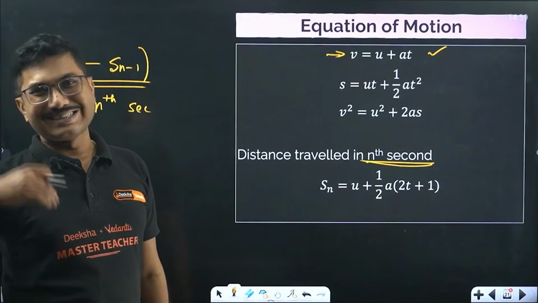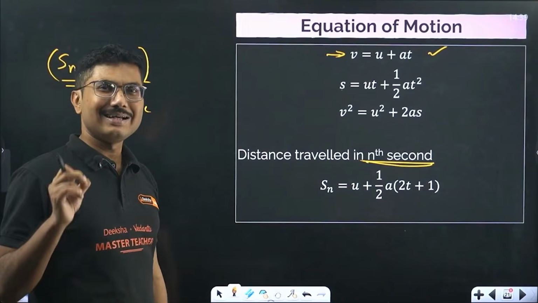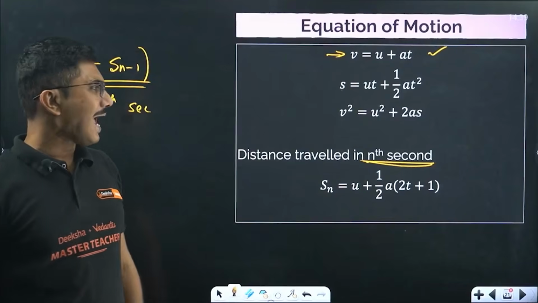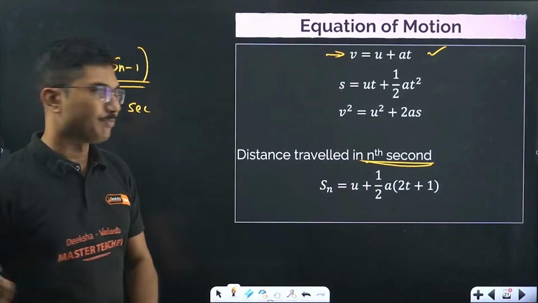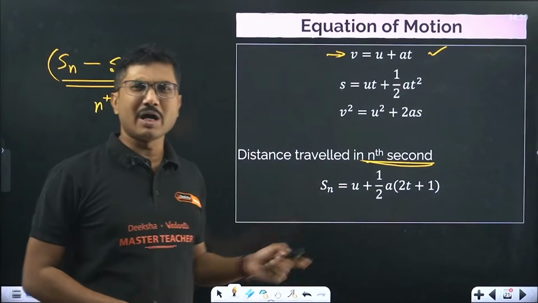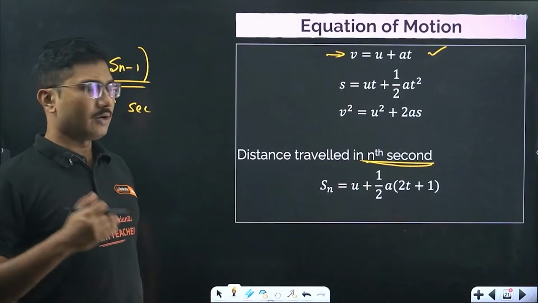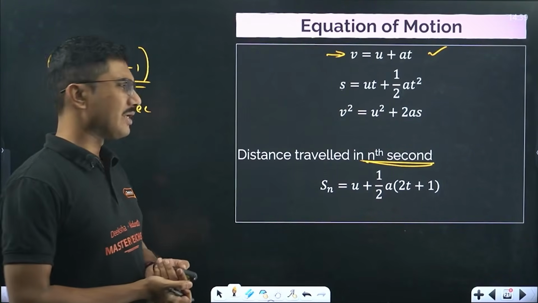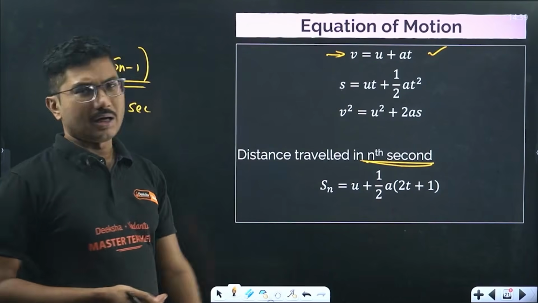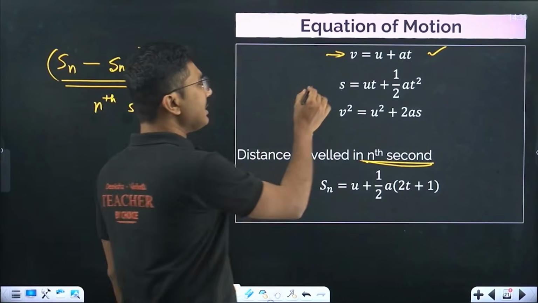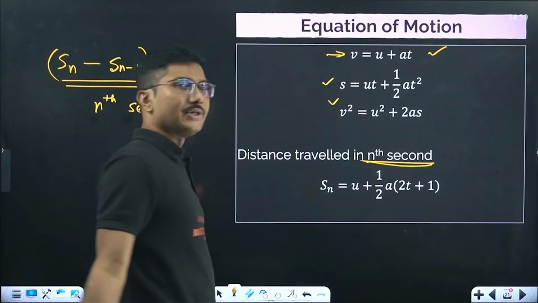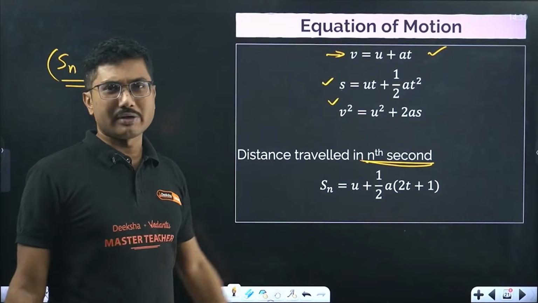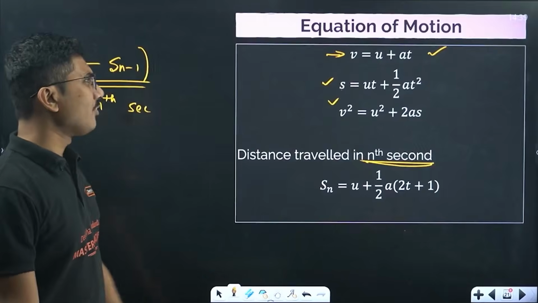That will give you the exact distance traveled in the nth second. Okay, so this is a shortcut formula. Sometimes it can be handy to save some time. That's it. But mostly this formula came in JEE. In KCET, I think only once, if you had used this formula, it would have been some time saving for you. Otherwise not super important. As I mentioned, these two formulas are obviously important, and based on what values are given to you and what you are trying to calculate, you need to use the exact formula.